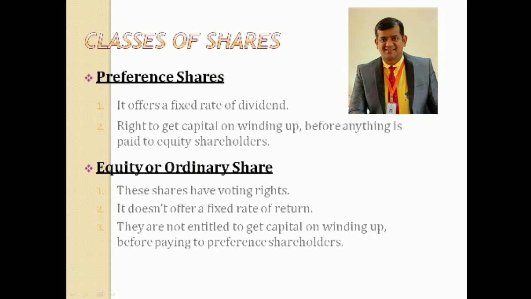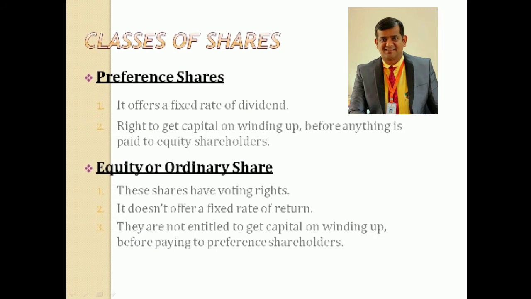Next is point number 3: they are not entitled to get capital on winding up before paying to preference shareholders. Equity shareholders get the last priority at the time of winding up of the company. When the company is closing down, all settlements will be made on a priority basis: external creditors, internal creditors, everybody. Then the preference shareholders' settlement will be done.